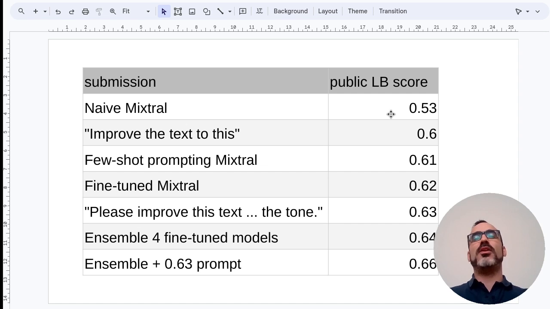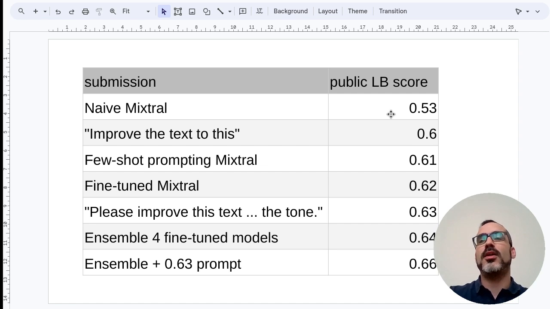Okay, but if we take Mixtral and use few-shot prompting, which is simply to show some examples of the task and then ask Mixtral to guess the prompt, we can improve the score a lot to 0.61. And if we fine-tune Mixtral on synthetic generated data, we can improve even further.